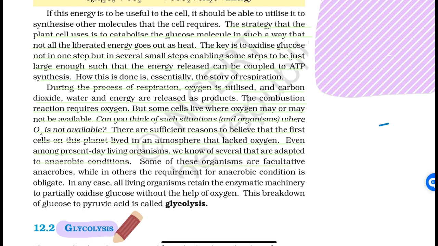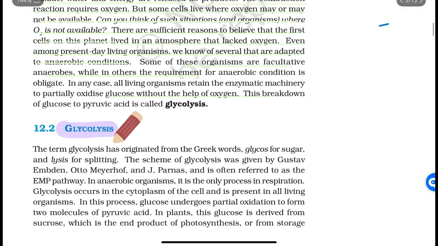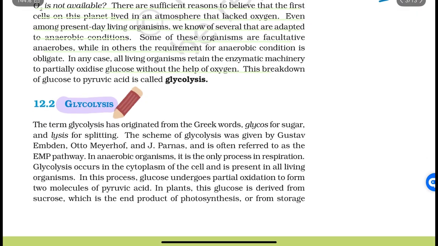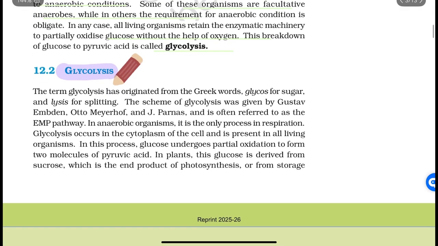Some of these organisms are facultative anaerobes, while in others the requirement of anaerobic condition is obligate. In any case, all living organisms retain the enzymatic machinery to partially oxidize glucose without the help of oxygen. This breakdown of glucose to pyruvic acid is called glycolysis. The term glycolysis has originated from the Greek words glykos for sugar and lysis for splitting. The scheme of glycolysis was given by Gustav Embden, Otto Meyerhof, and J. Parnas, and is often referred to as the EMP pathway.